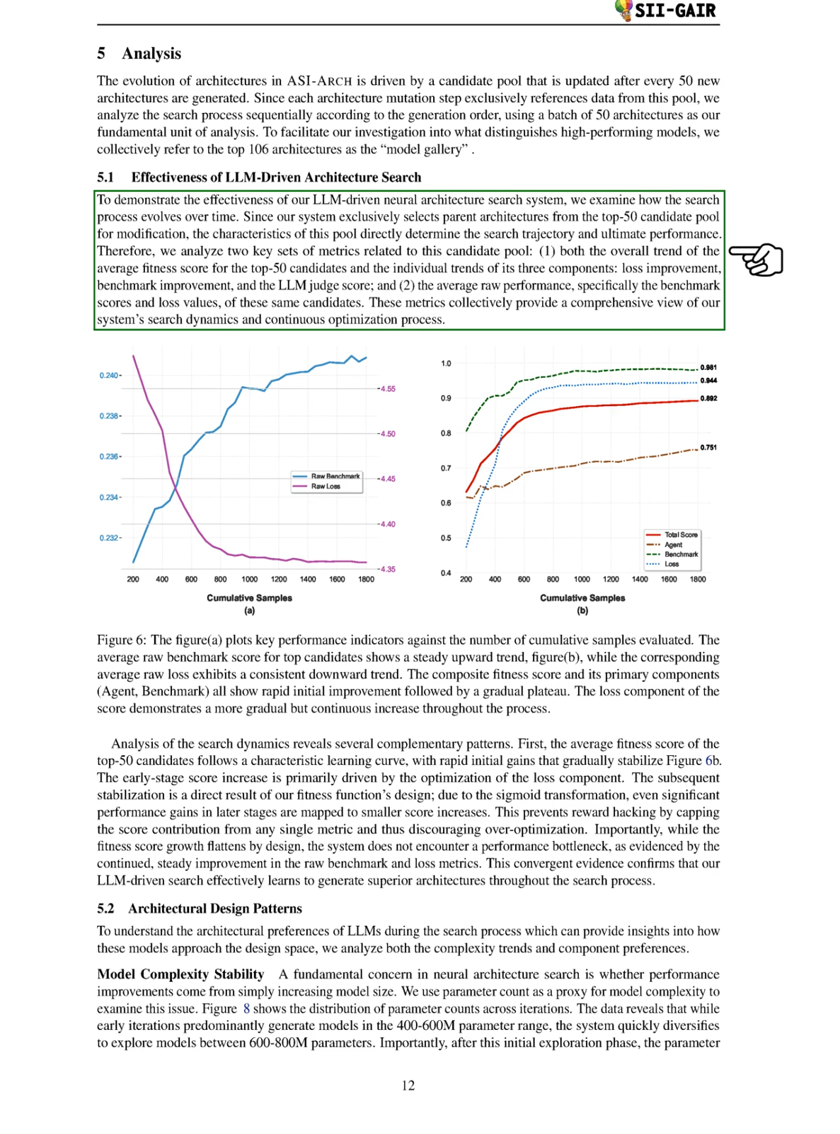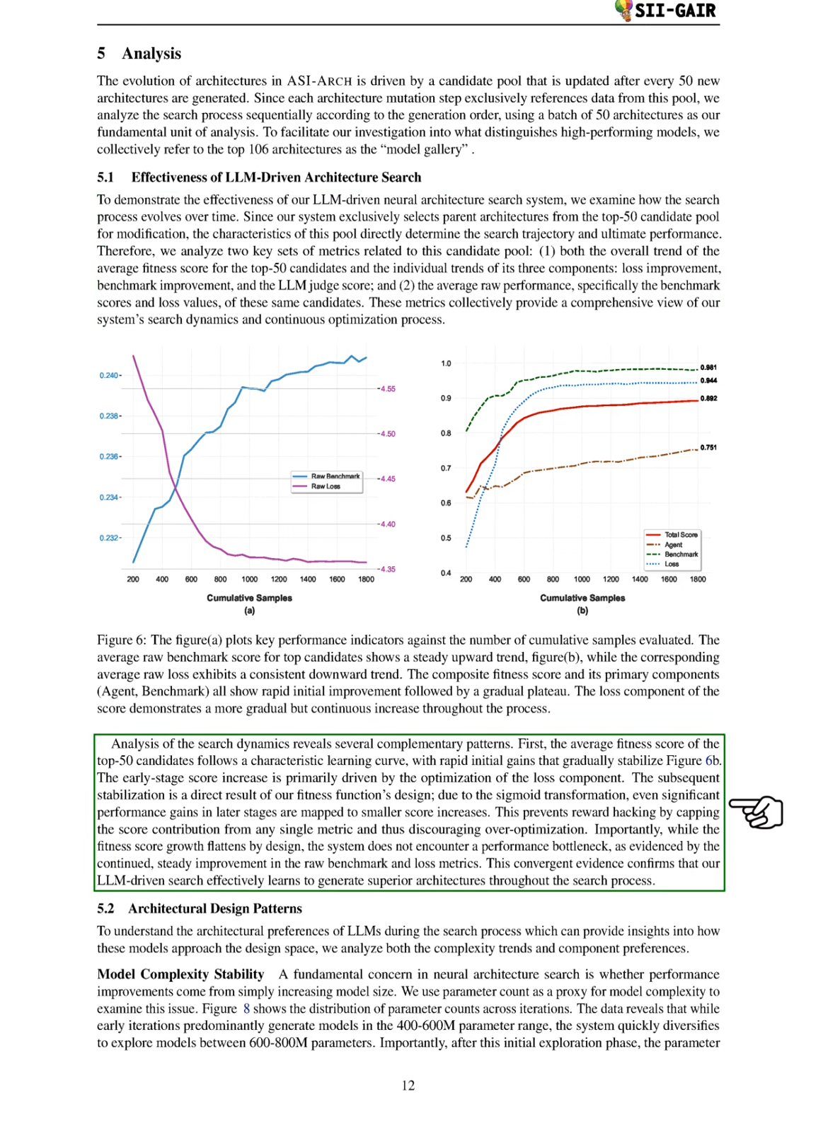We analyze 2 main sets of metrics related to this candidate pool. First, the overall trend of the average fitness score for the top 50 candidates, along with the individual trends of its 3 components: loss improvement, benchmark improvement, and the LLM judge score. Second, the average raw performance, specifically the benchmark scores and loss values of these candidates. Together, these metrics give us a comprehensive view of our system's search dynamics and ongoing optimization.